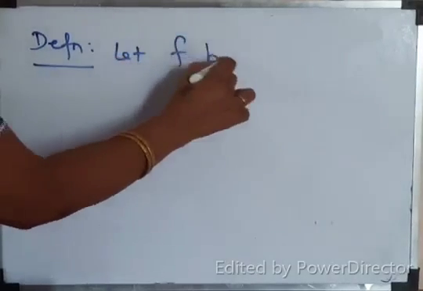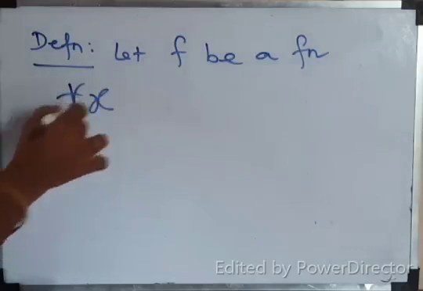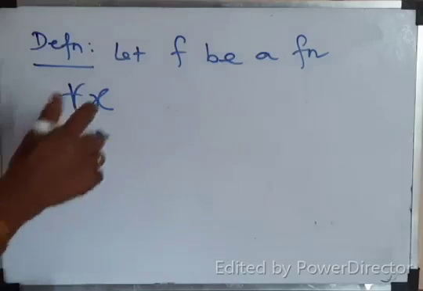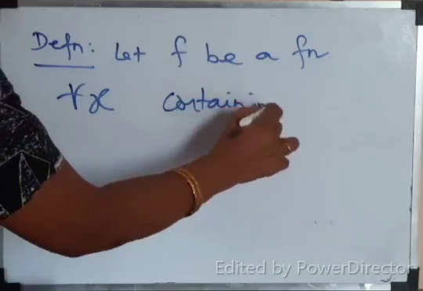Let f be a function defined for all x, where x belongs to a real number, in the open interval containing a. For all x in the open interval containing a.